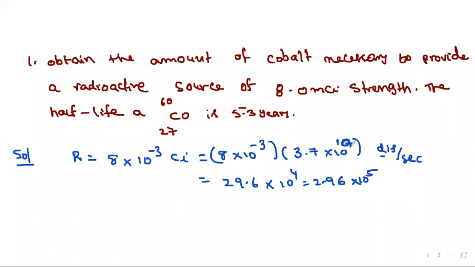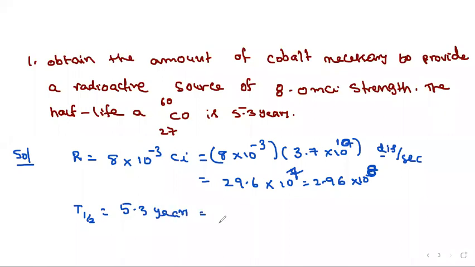Then you will have 10 power 10 minus 3, 10 power 7, and here you will get 10 power 8. Okay, this is the given information about activity. And also you have to write here the other information given, which is half-life. So the half-life is given as 5.3 years.